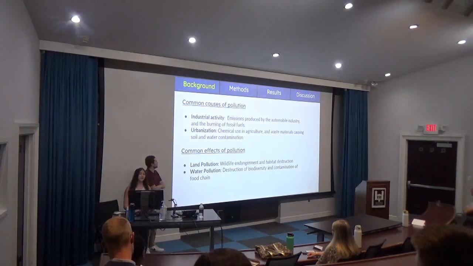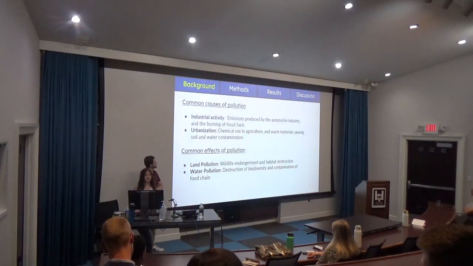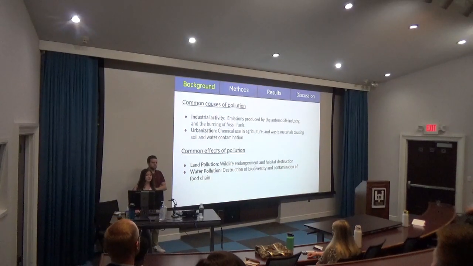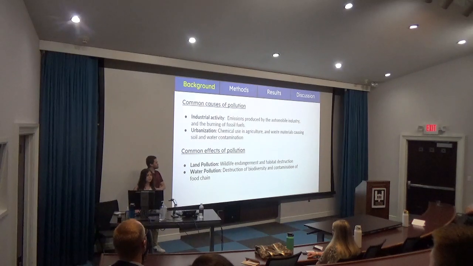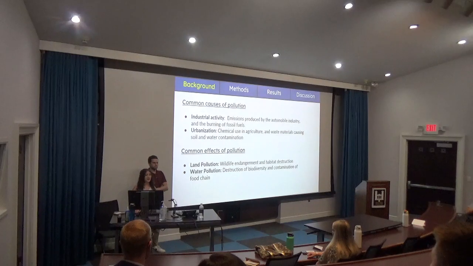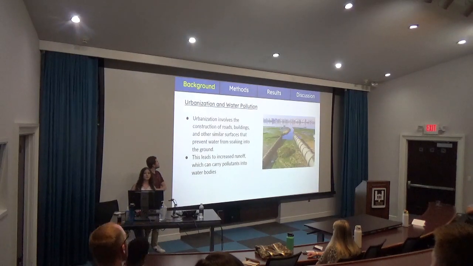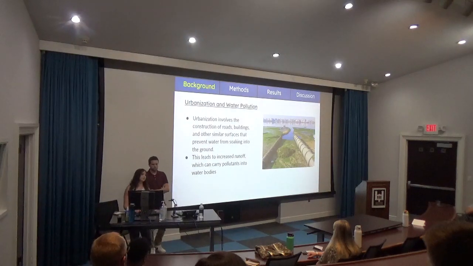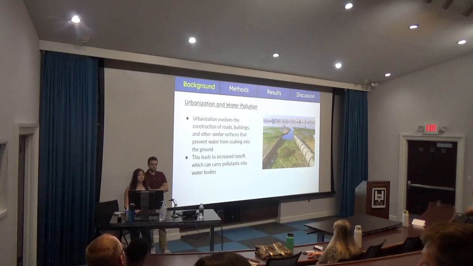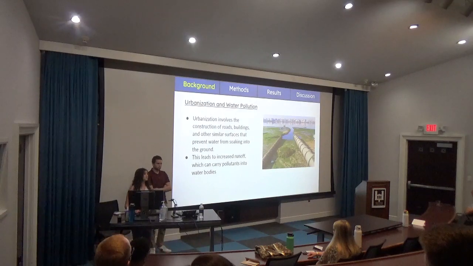So when looking at microplastics and nutrient pollution, it is very important to look at the common causes of pollution. Industrial activity and urbanization are two of the leading causes of land and water pollution. In our research, we chose to focus on urbanization and how that has an impact on pollutants found in both land and water. So urbanization involves the construction of roads, buildings, and other similar surfaces that prevent water from soaking into the ground. This leads to increased runoff, which can carry pollutants into bodies of water. Runoff is water from rain or irrigation that flows into these bodies of water.